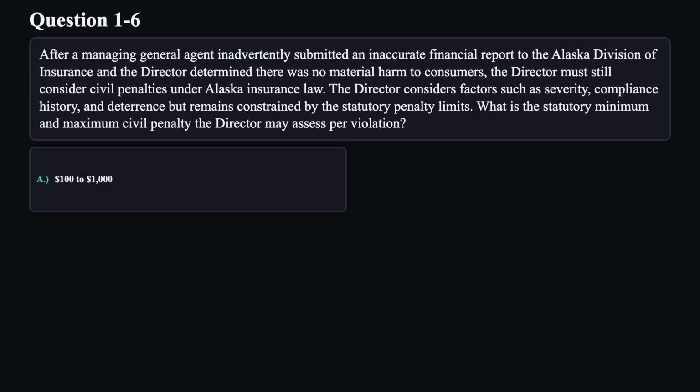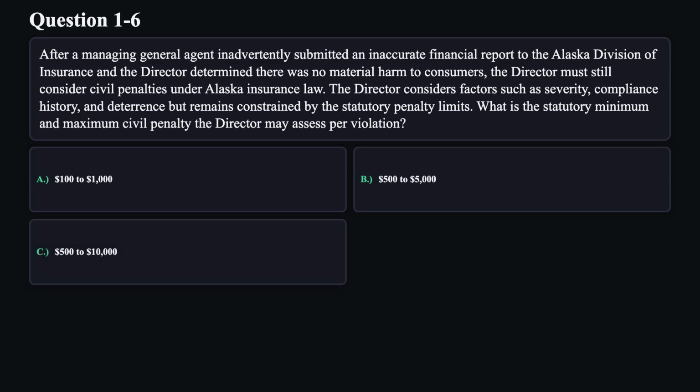A. $100 to $1,000. B. $500 to $5,000. C. $500 to $10,000. D. $1,000 to $5,000.